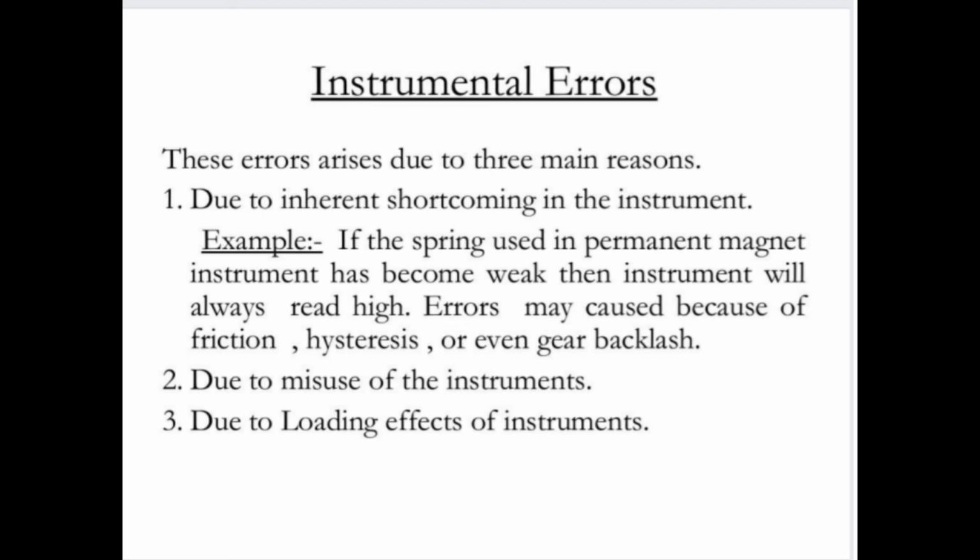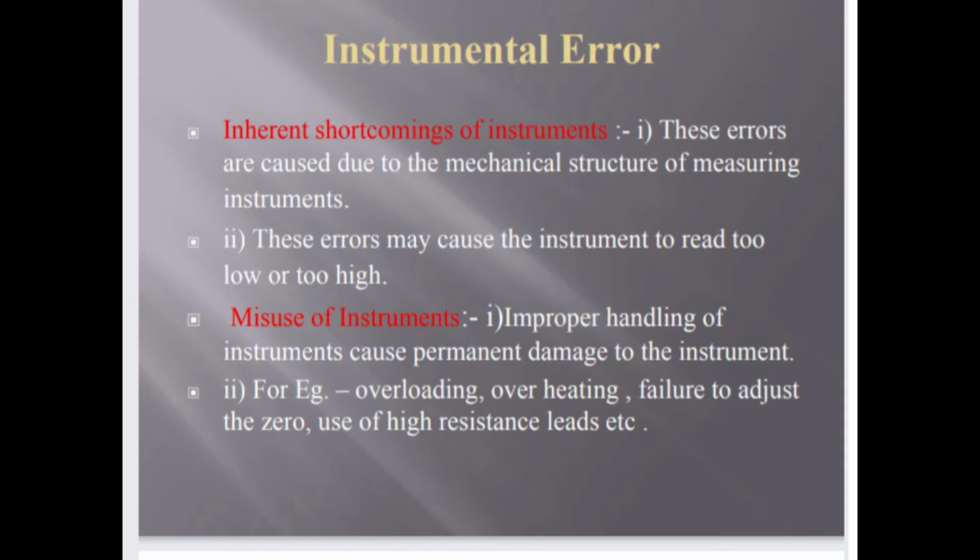These errors arise due to three main reasons. First is due to inherent shortcoming in the instrument. For example, if the spring used in a permanent magnet instrument has become weak, then the instrument will always read high. Errors may be caused because of friction, hysteresis, or even gear backlash. Second is due to misuse of the instruments. Third is due to loading effect of instruments. Then we see the instrument errors: inherent shortcomings of instruments, and misuse of instruments.